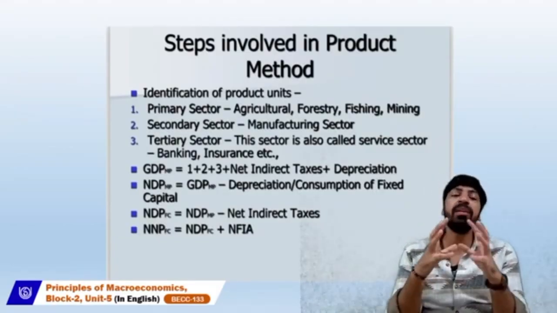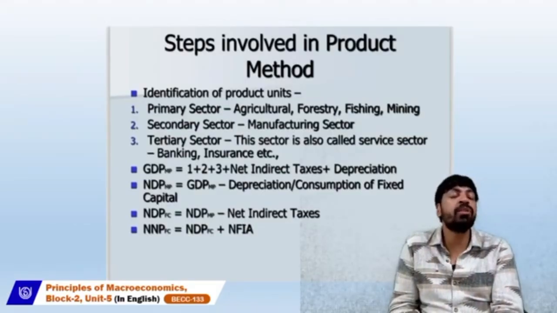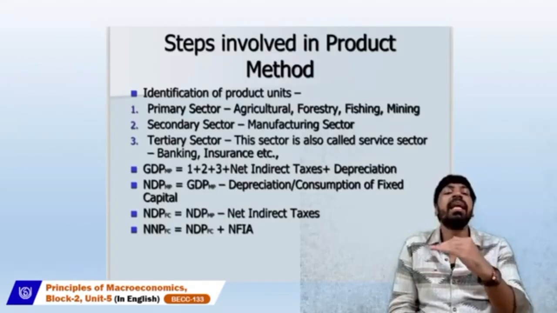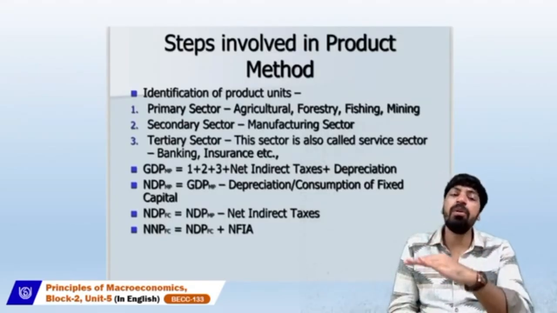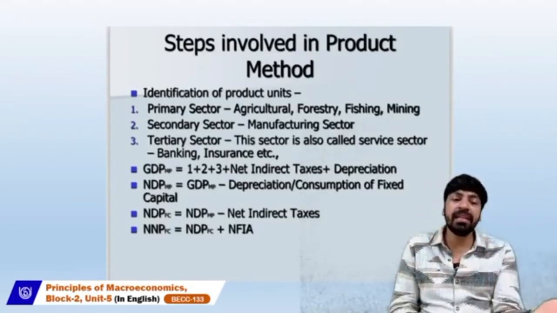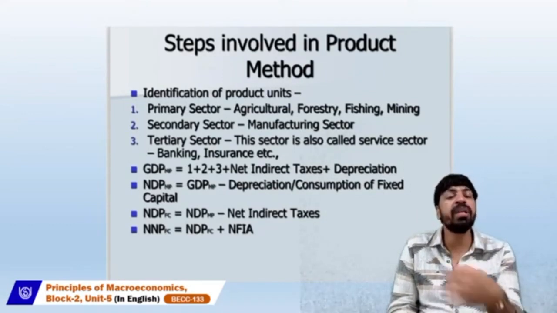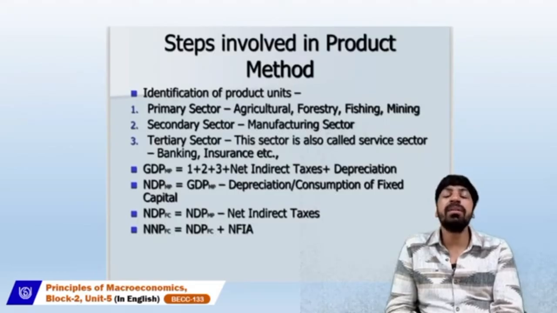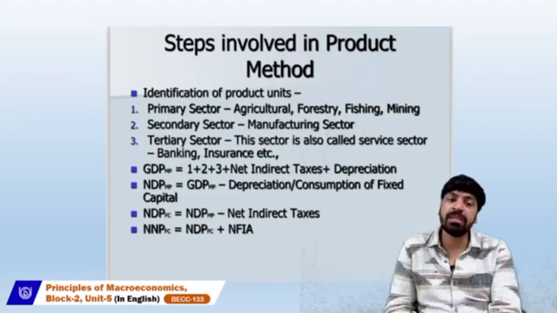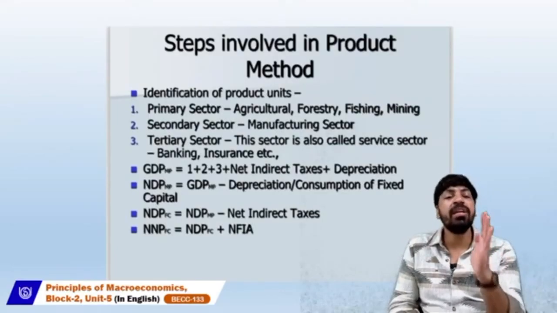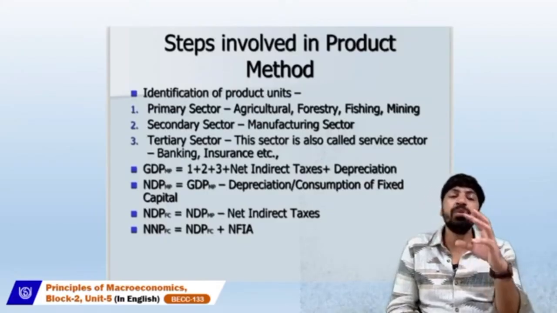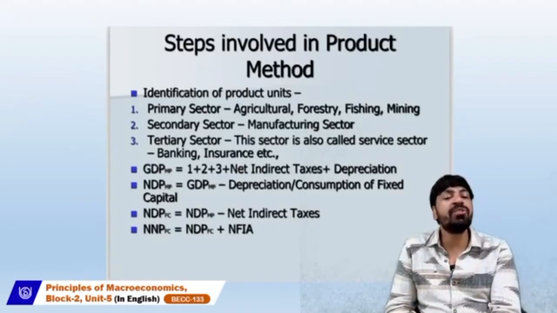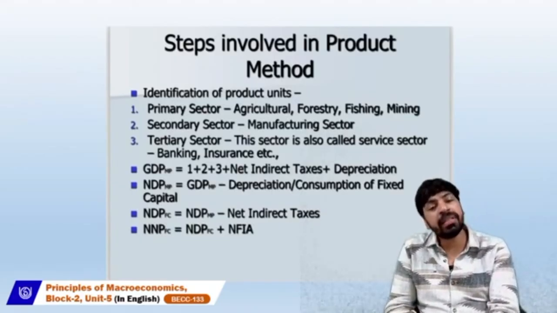How do we calculate the national product using the product method or value added method? The second step is to calculate the GDP, gross domestic product at market price. Before that, you need to identify the product units in the numerical question, which belong to primary, which to secondary, and which to the third category.